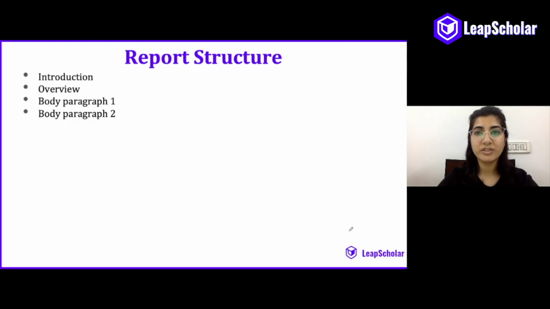Here is our report structure, which is a classic structure that can be used for every task wherever you are given two different charts. The first paragraph and the second paragraph remain the same as in all Task 1s. So the first is the introduction paragraph, followed by a brief overview. And in our third and fourth paragraphs, we simply discuss one chart each.